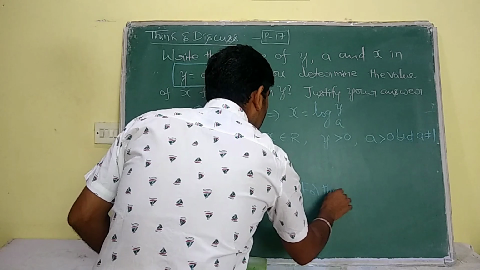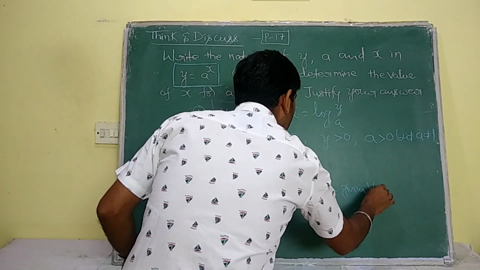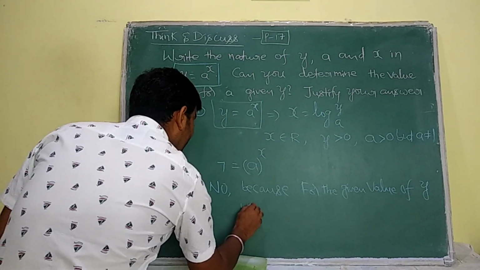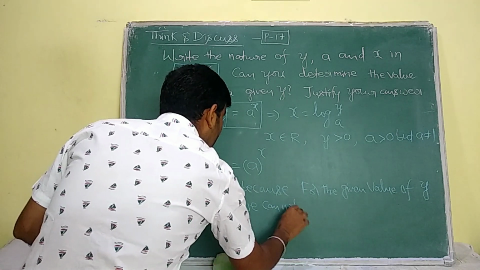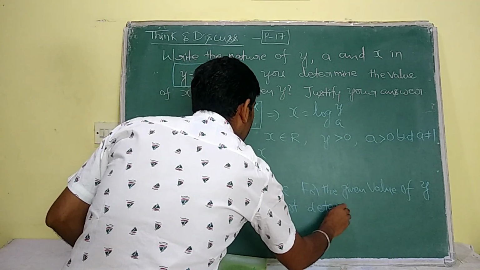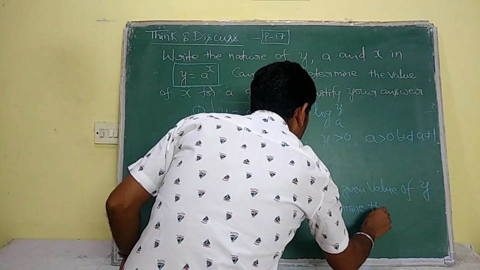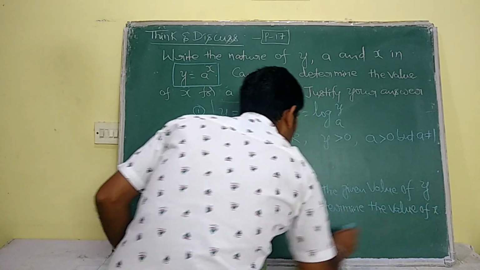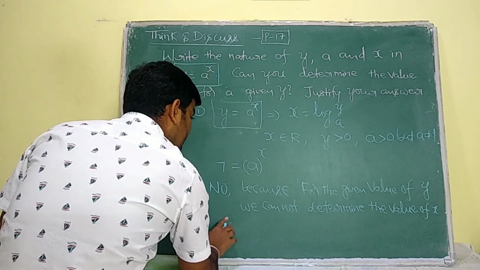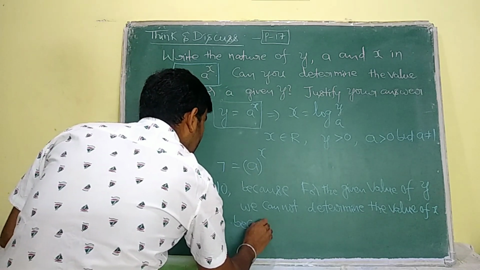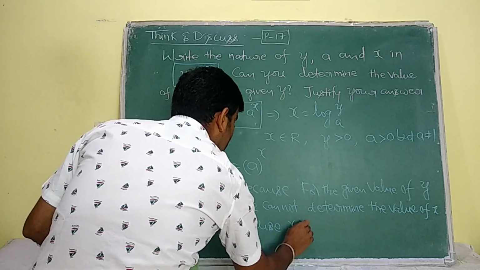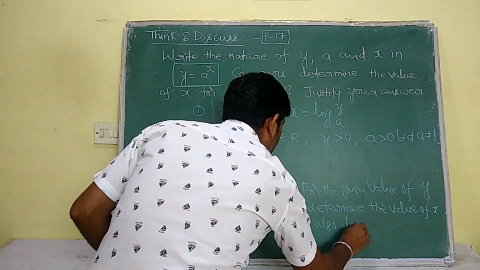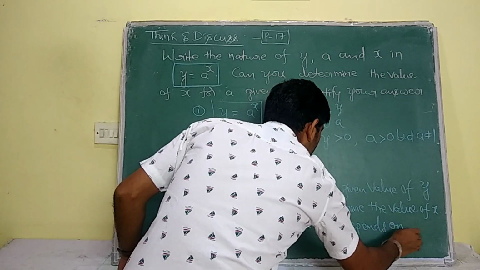for the given value of y we cannot determine the value of x, because x also depends on a.